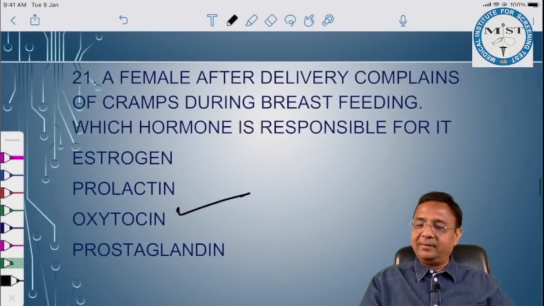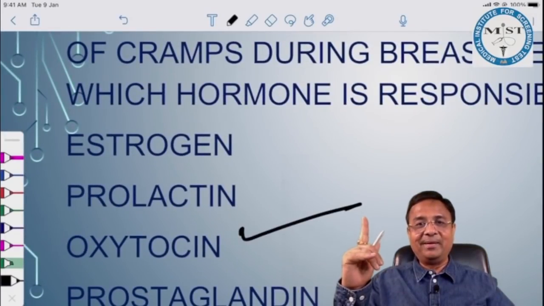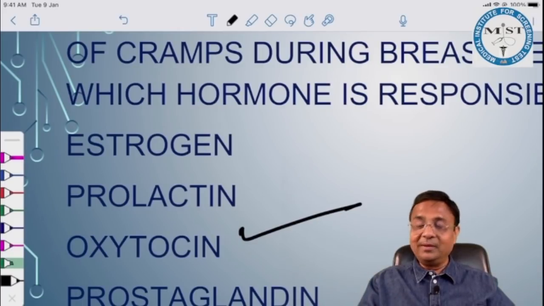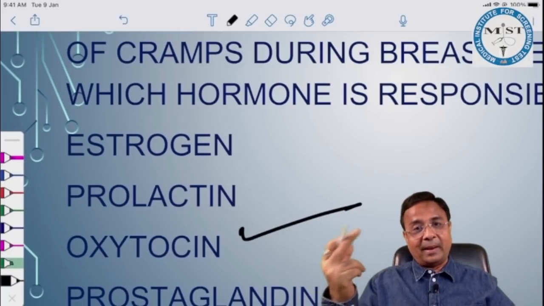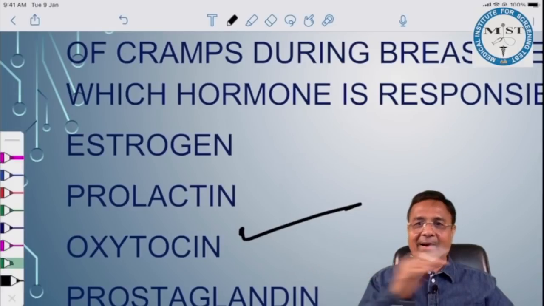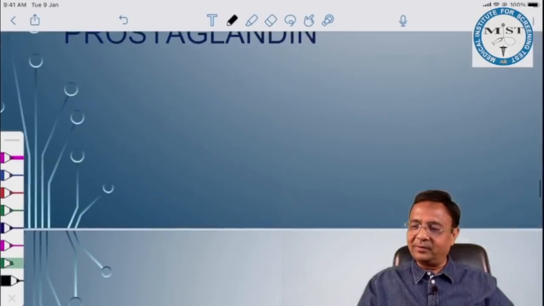Mammogenesis is due to estrogen and progesterone: ductal growth is due to estrogen, acinar growth is due to progesterone. Lactogenesis is due to prolactin, and galactokinesis is due to oxytocin.